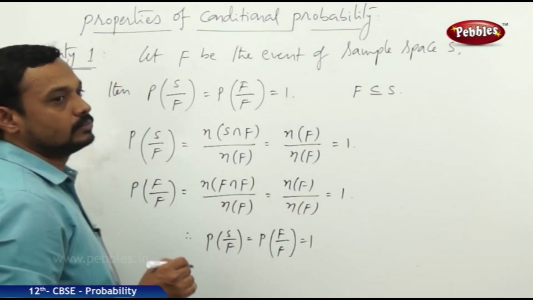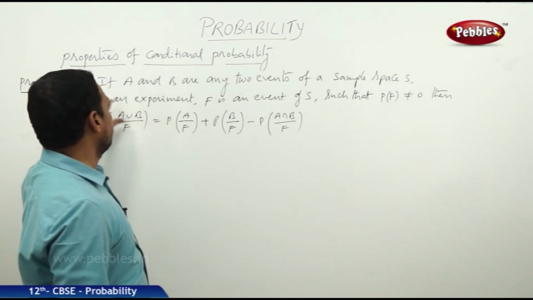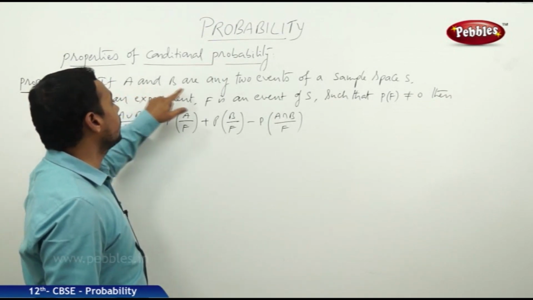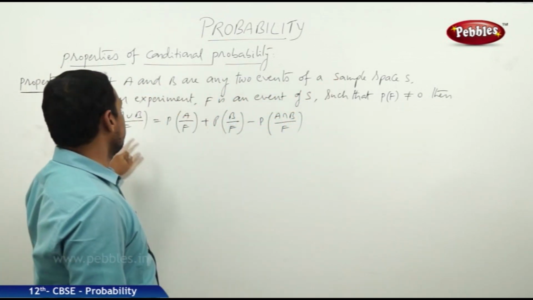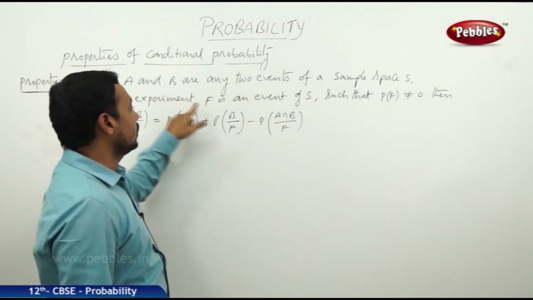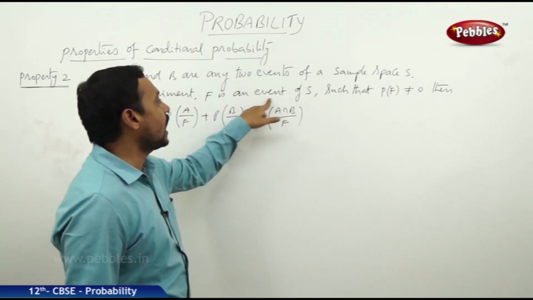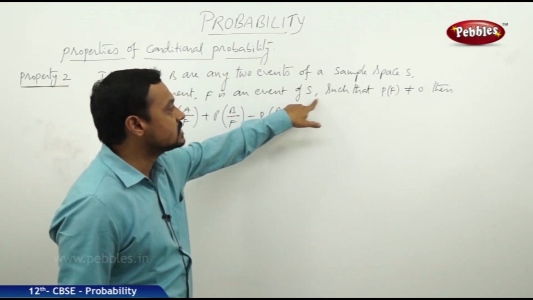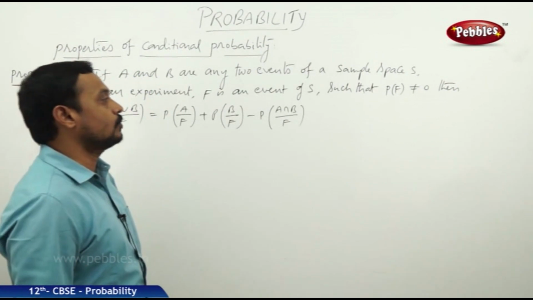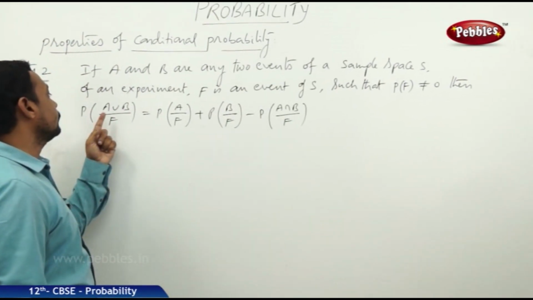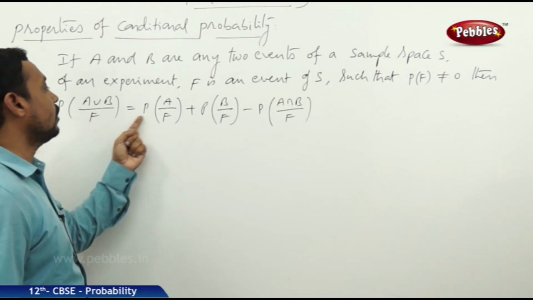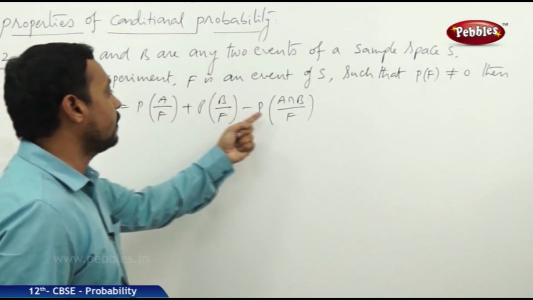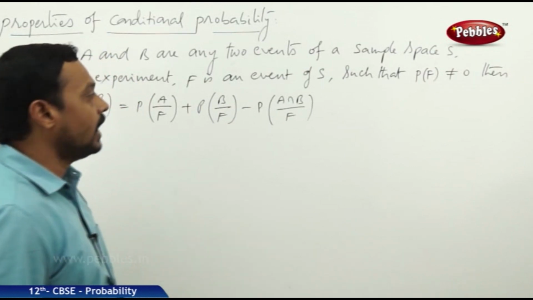Now, the second property: if A and B are any two events of a sample space S of an experiment, and F is an event of S such that P of F is not equal to 0, then P of A union B by F is equal to P of A by F plus P of B by F minus P of A intersection B by F.